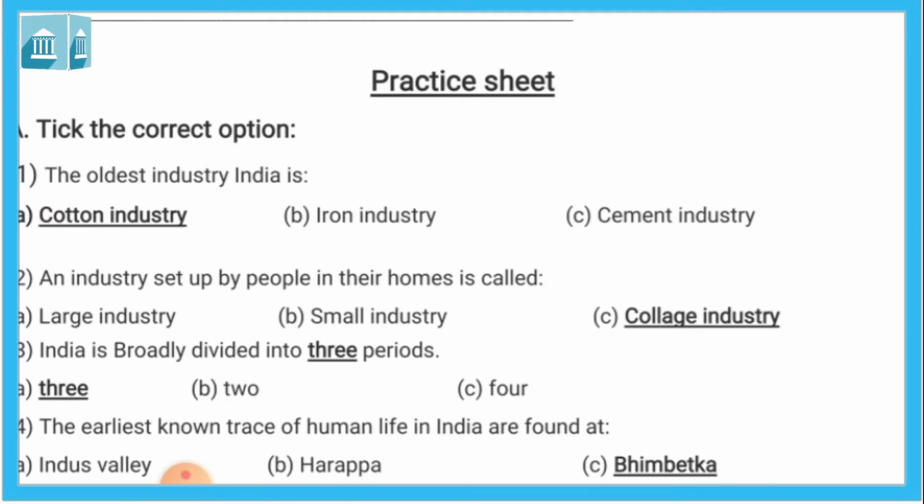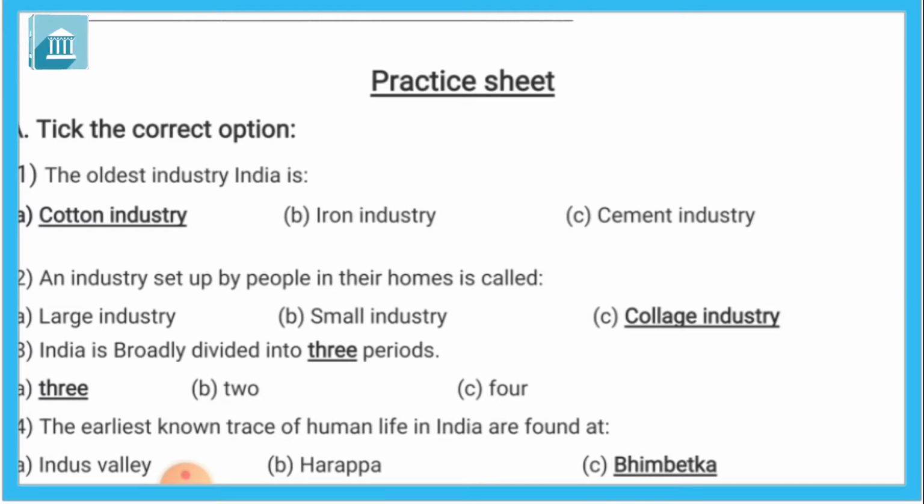This is the industry that we can run from our house, and the other family members can help the person to run the industry. So this is a cottage industry, not college. Here one typing mistake is there. Cottage, C-O-T-T-A-G-E, cottage industry. The family members work together in cottage industries to produce goods.